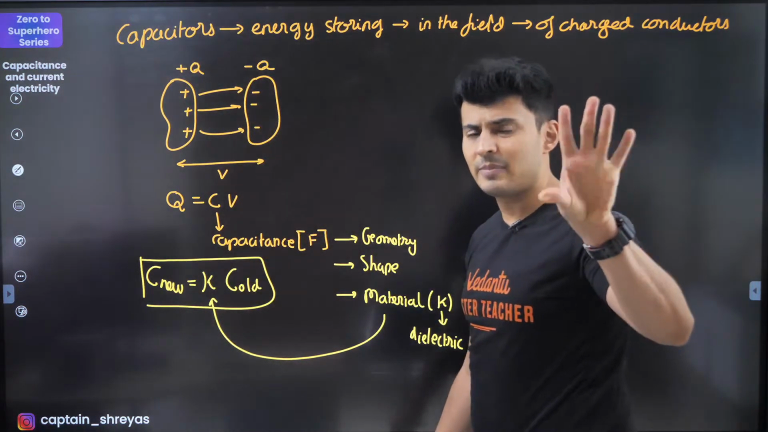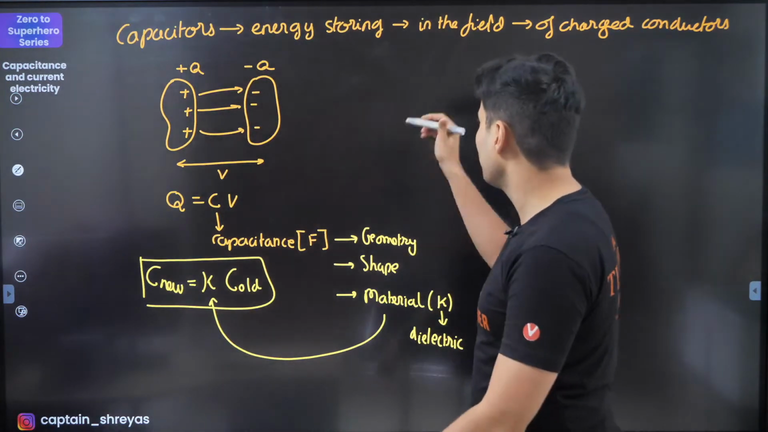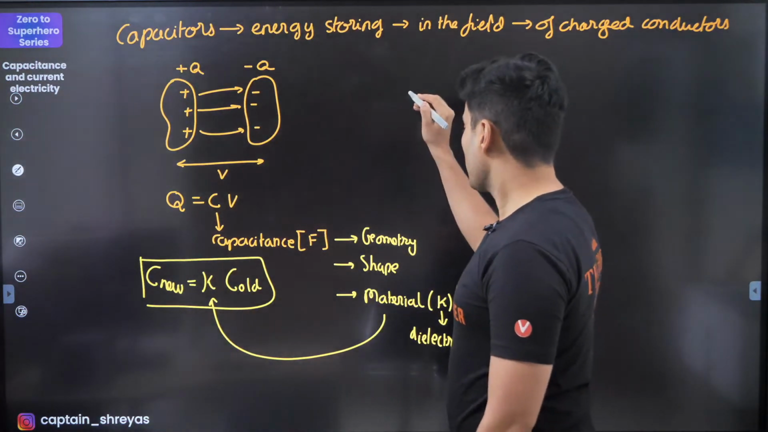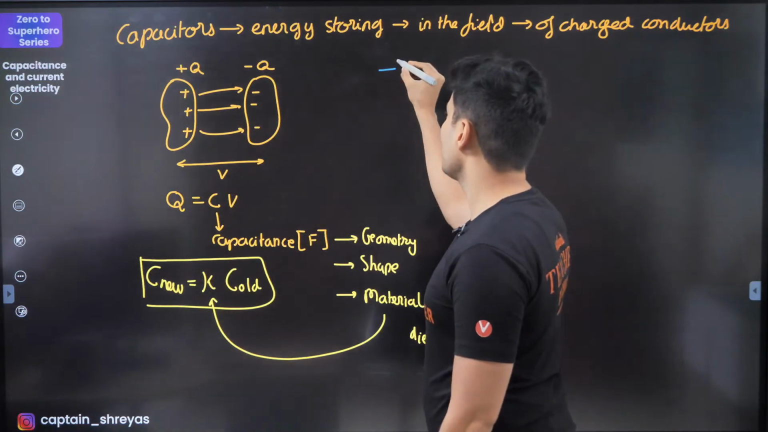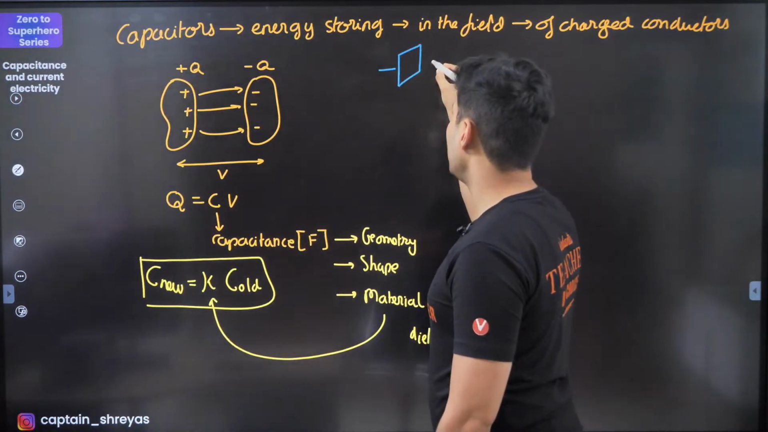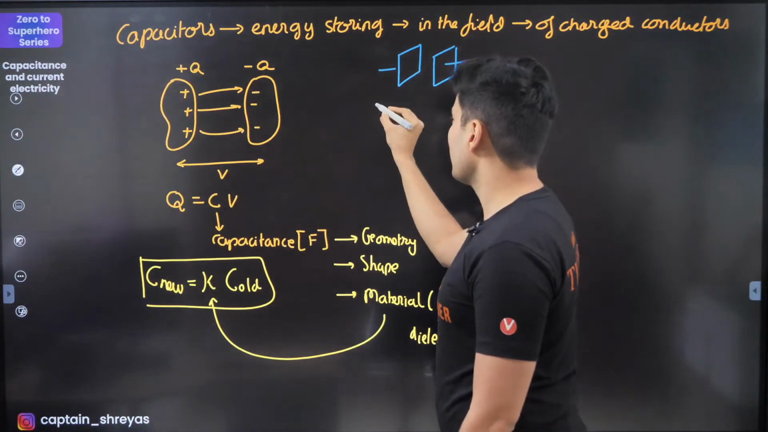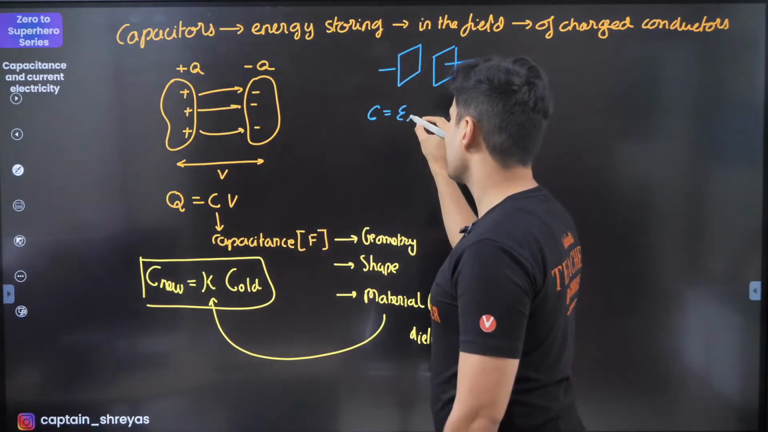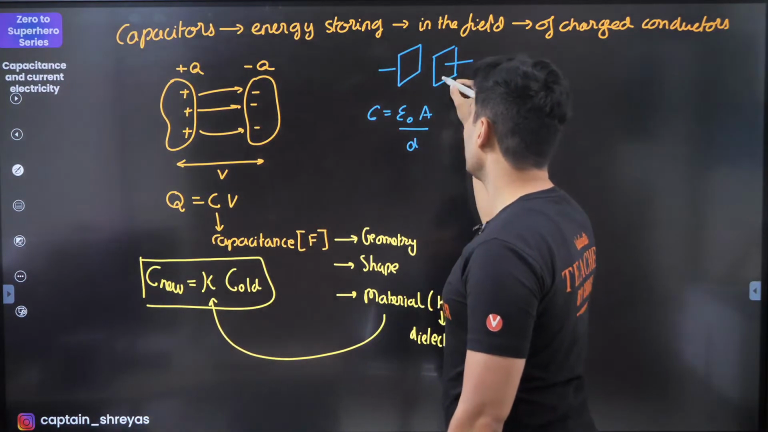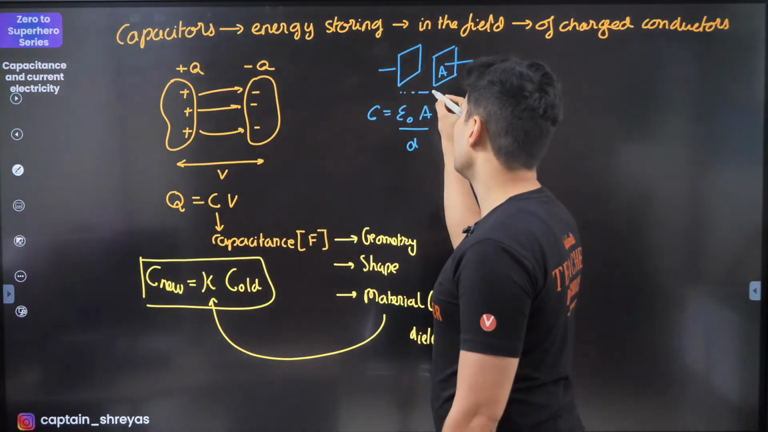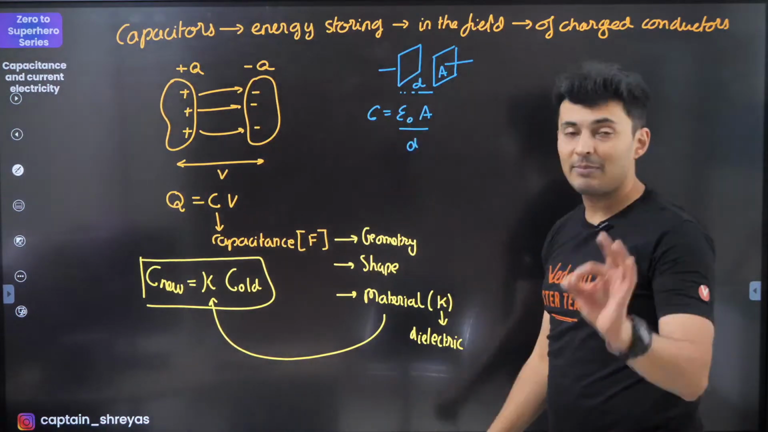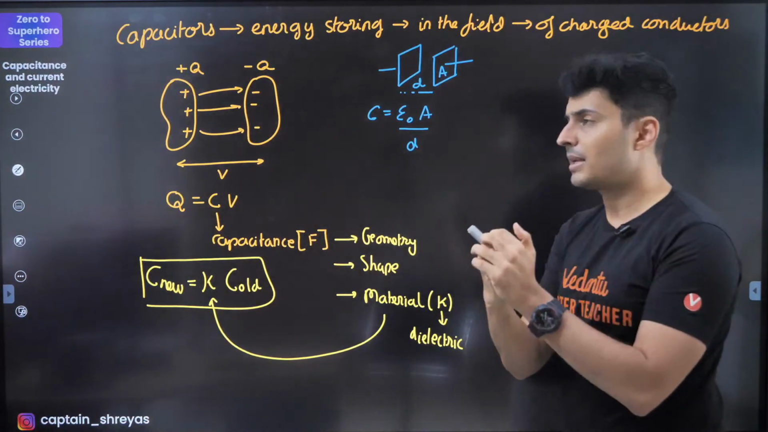There are 3 major types and a subcategory, which is your 4th type. Let's talk about that as well. So first of all, you have something called the parallel plate capacitor. The value of the capacitance is given by epsilon naught A by d. A is the area, d is the distance between them. That's the capacitance of a parallel plate capacitor.